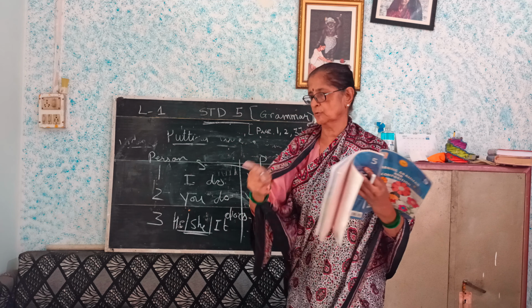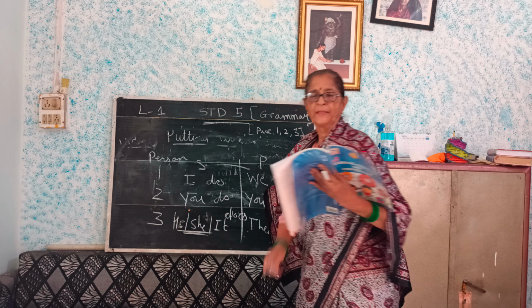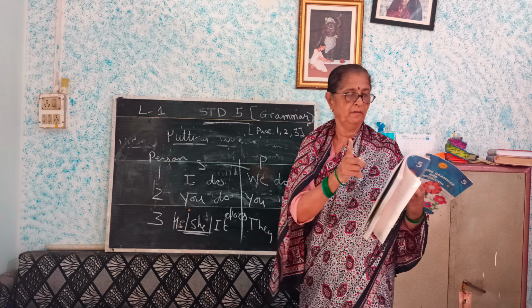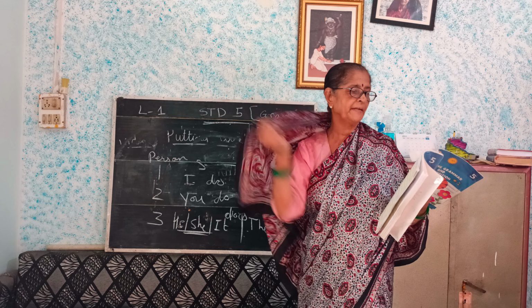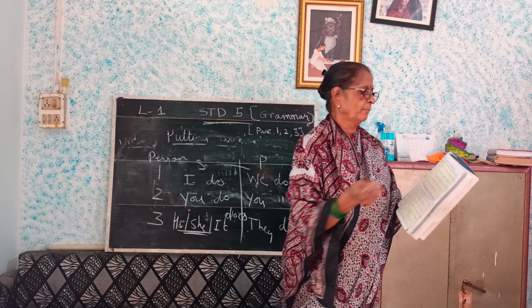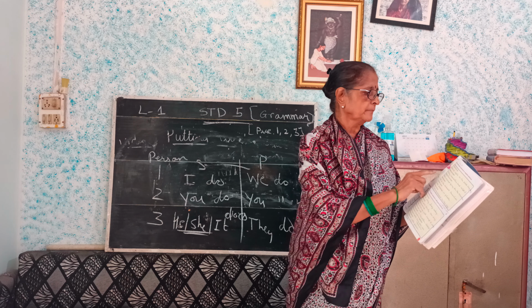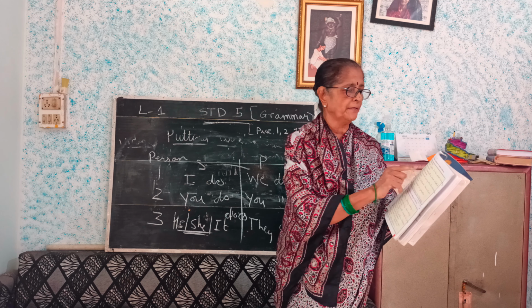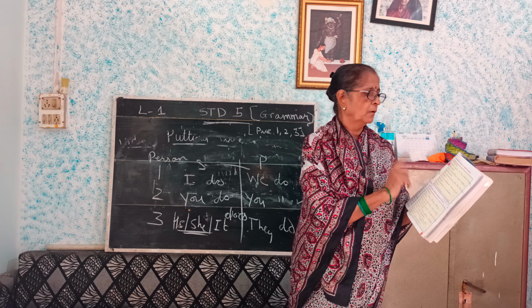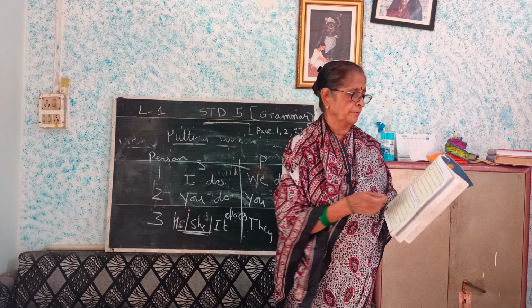Dinesh cycles to the park every day. Cycles is present tense, okay? Dinesh means he. So, we have to use does. Dinesh does not cycle to the park every day. Now, he was very cooperative and helpful. He was not very cooperative and helpful. All the children are going to the excursion. All the children are not going on the excursion.